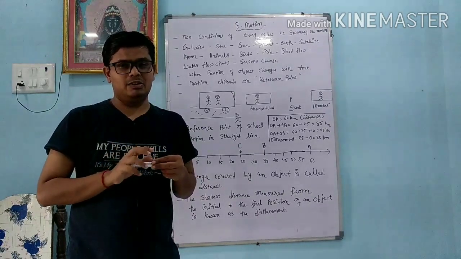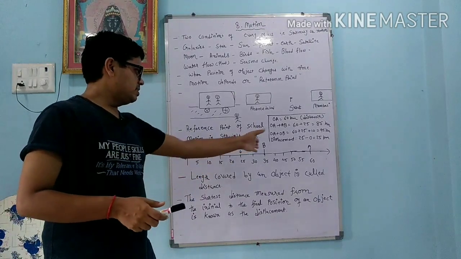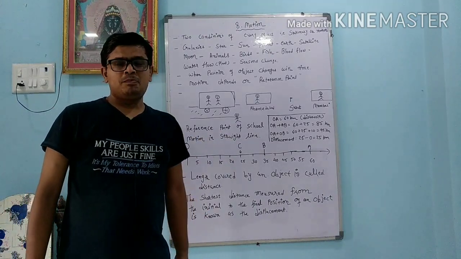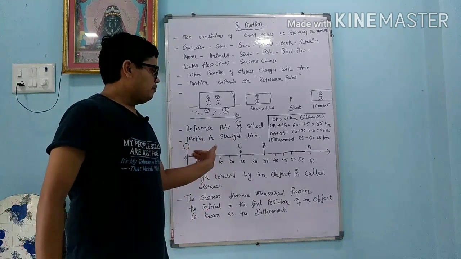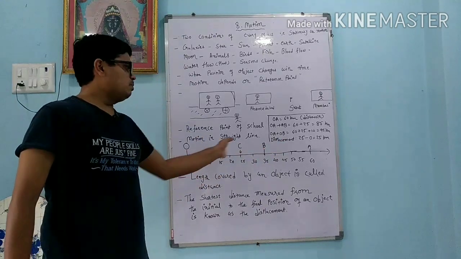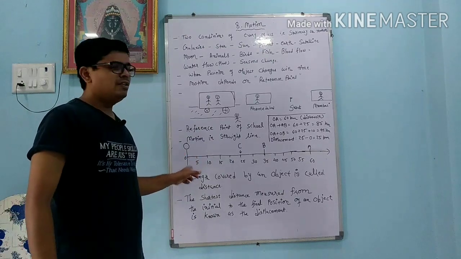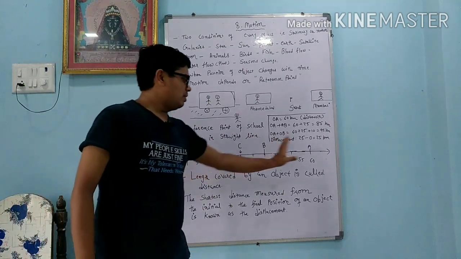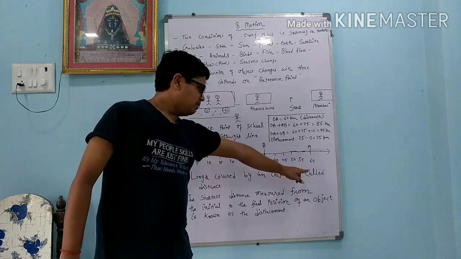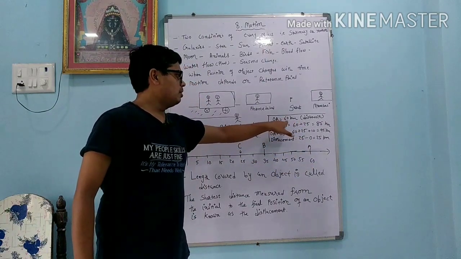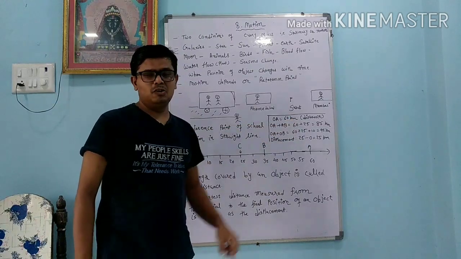Okay, in this, an object moves in a straight line. Suppose we are here at the origin O, and the person is initially traveling to A, and we find that it is 60 kilometers. So we can write here that the total distance covered by the object is 60 kilometers.